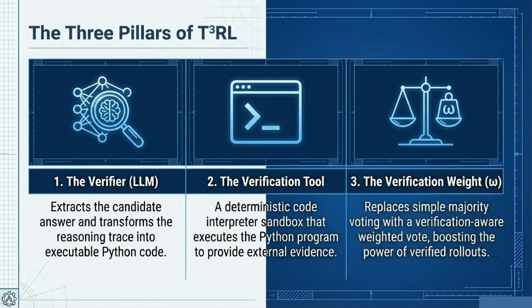T-3RL is built on three core pillars. First is the verifier, an LLM that extracts the candidate answer and transforms the reasoning trace into executable Python code. Second is the verification tool, a deterministic code interpreter sandbox that runs the Python program to provide external evidence. And third is the verification weight, or omega. This replaces simple majority voting with a verification-aware weighted vote, boosting the power of verified rollouts.